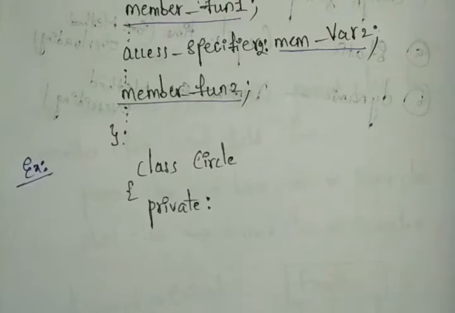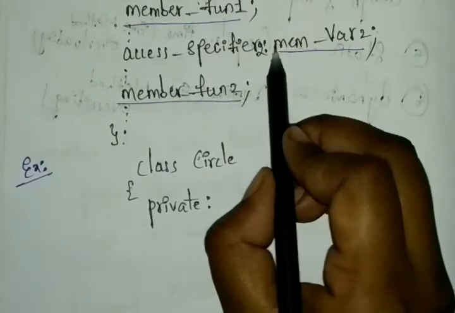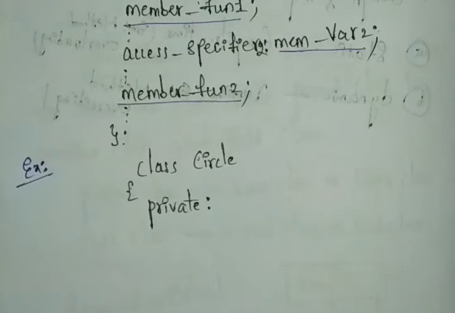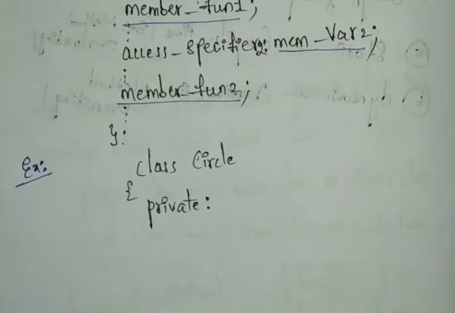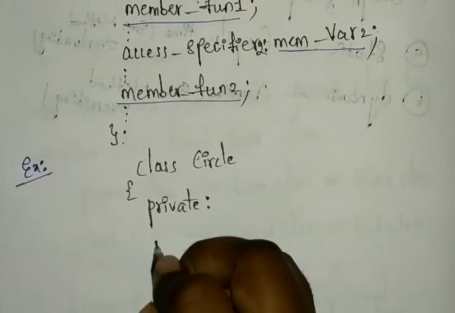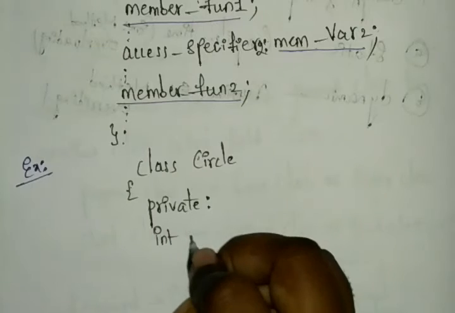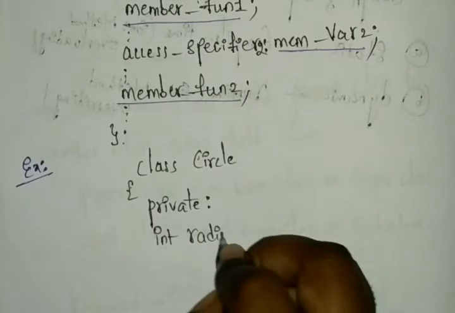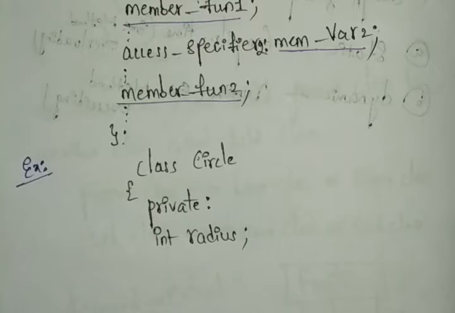After writing the access specifier, here we have a colon. After that we can declare our member variables. The next line is also possible, there is no problem, or else you can continue. So here I am taking the member variable with the data type. Here I am choosing int radius. Radius is our variable. And next I am choosing the second access specifier, that is public.